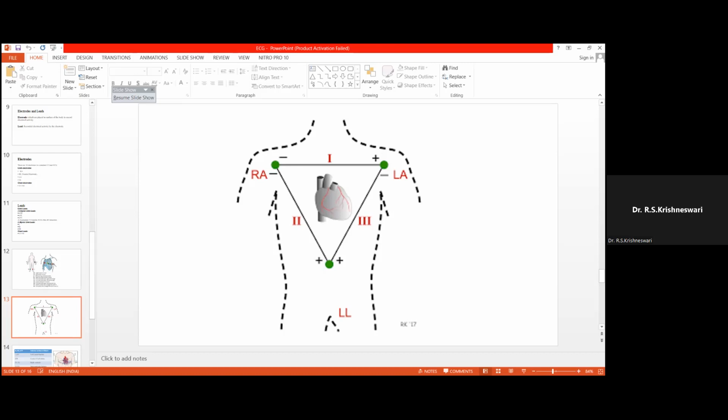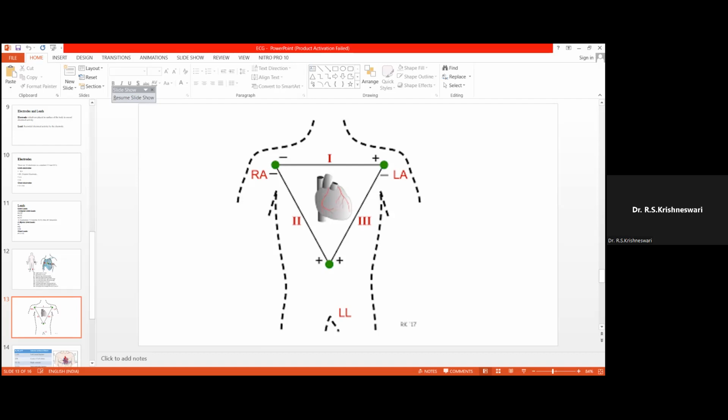And the second rule is, when there is a connection between right to left or left to right, the positive side will be on the left side. Positive pole will be on the left side. So we know that the first bipolar limb lead, lead 1, connects the right arm and the left arm. So the connection is between right to left. So what happens? The positive side will be on the left side and the negative side will be on the right side. So if there is any doubt, you may please stop and ask.